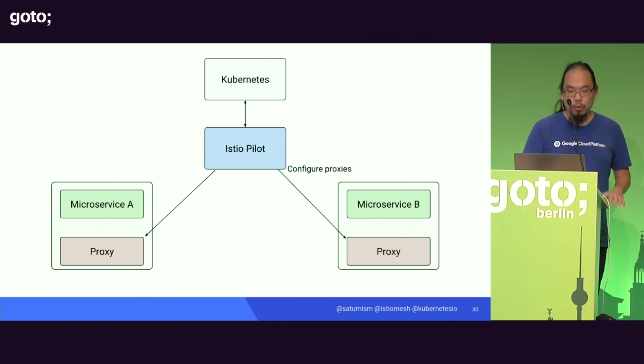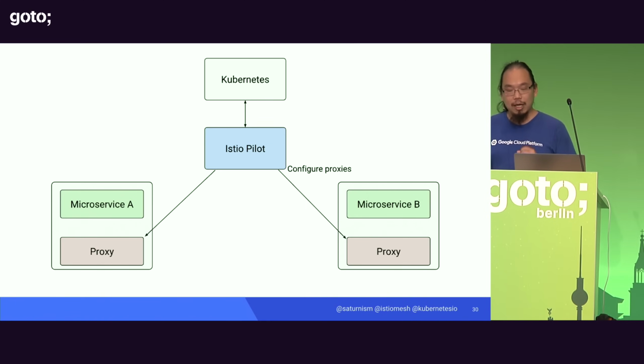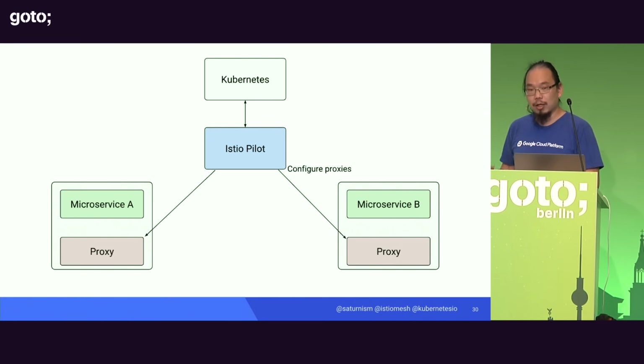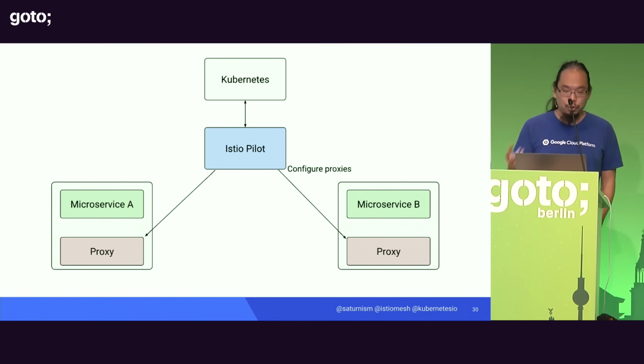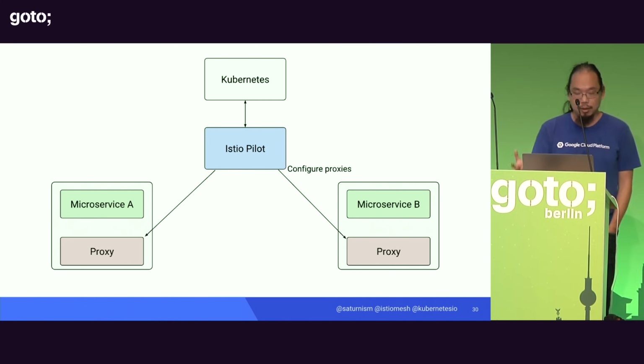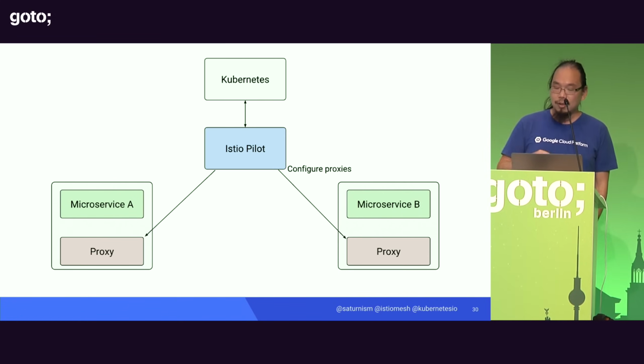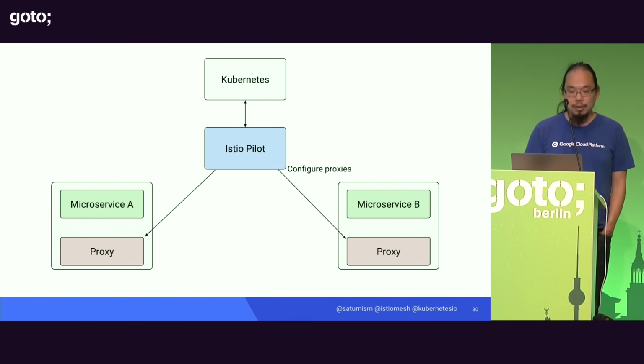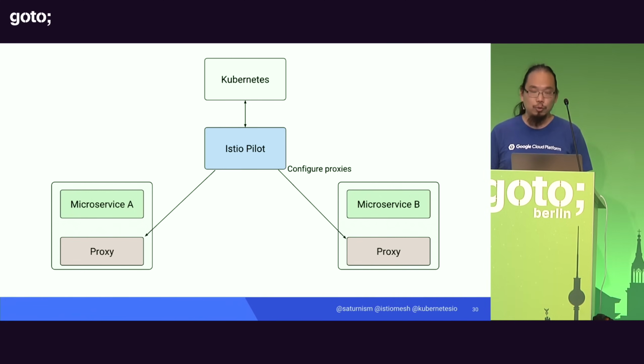Now, the way that Istio works is that we actually deploy a proxy instance for every one of your microservice instances. What that means is that rather than having 1 or 2 proxies, if you have 1,000 microservices, you get 1,000 proxies in the typical default deployment. So every one of your microservice instances will have a proxy running right alongside of it.